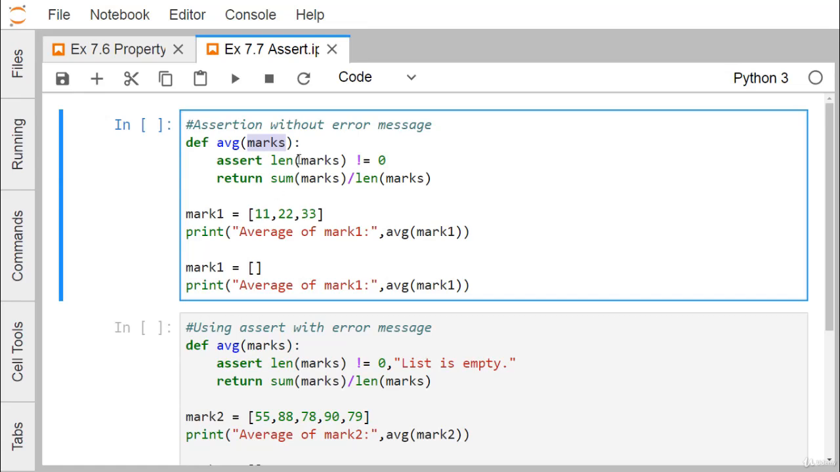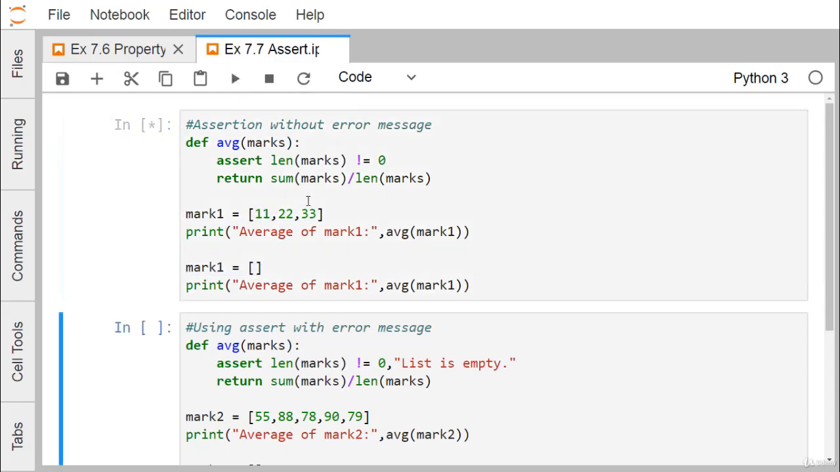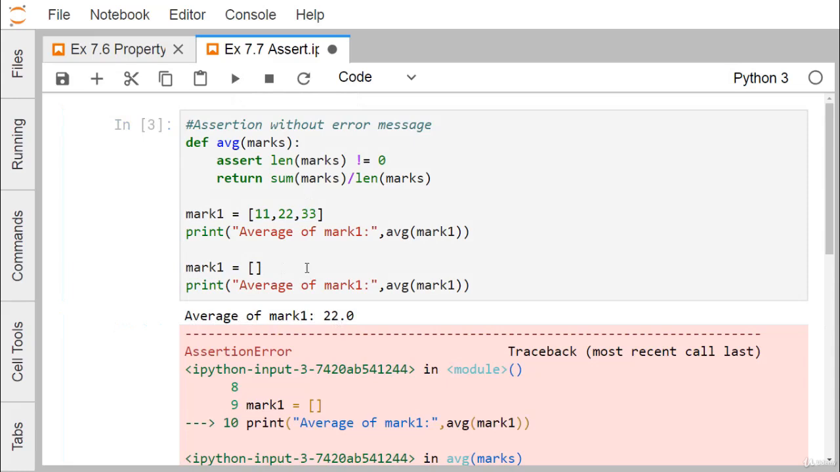But if the length of marks is not equal to 0 condition is false, then it will produce the assertion error. For the first run, we are making one list available which is non-empty and we are trying to calculate the average of them, and then we go for the next one where the list is empty, and let us see what the outcome is. In the first case we have 11 plus 22 plus 33 whole by 3, so we reach the value 22. So average of marks 1 is equal to 22 is getting printed.